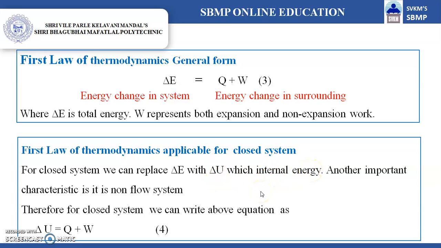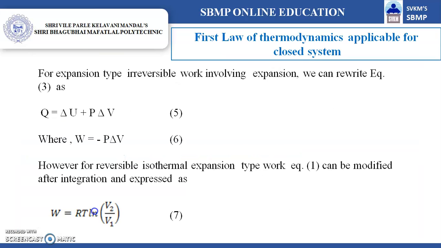As told earlier, it is a non-flow system, and therefore equation 3 can be modified as delta U is equal to Q plus W.